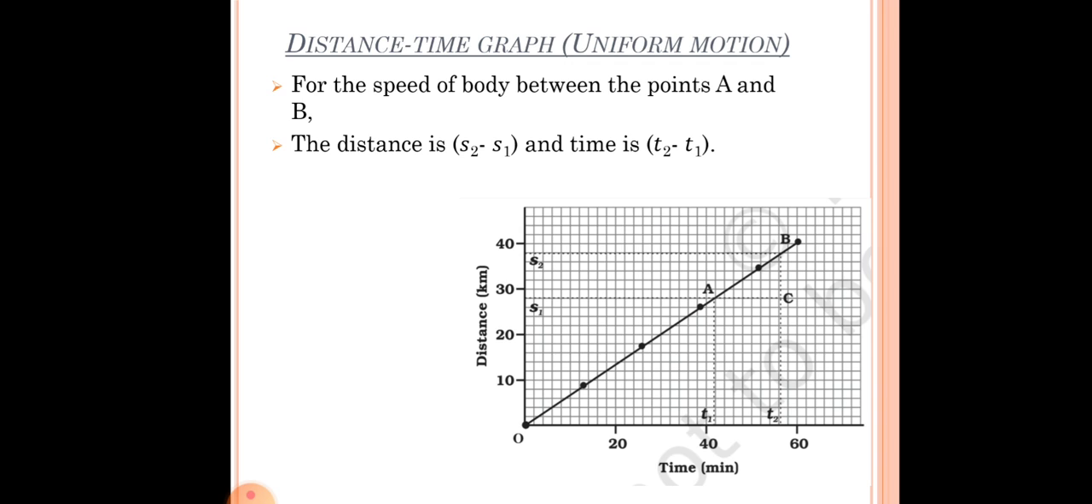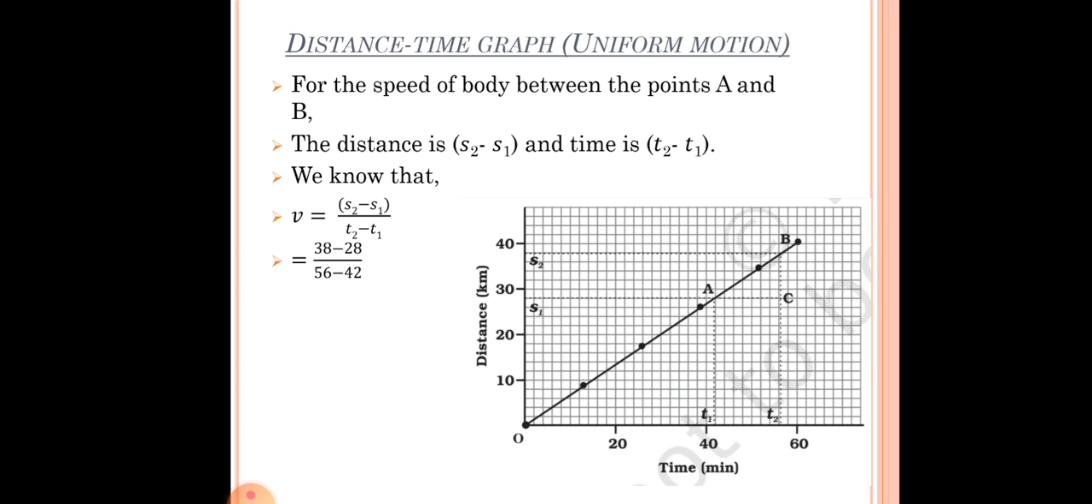Now the distance is s2 minus s1. As you can see in the left hand side, in the distance part, you can see s2. S2 distance will be given by s2 minus s1, right? And the time is given by t2 minus t1. Now we know that speed equals distance by time. So here distance will be our s2 minus s1 and time will be t2 minus t1. So we will put the value. S2 is your 38 and S1 is your 28. So we will put the value as 38 minus 28, and T2 is your 56 minus 42.